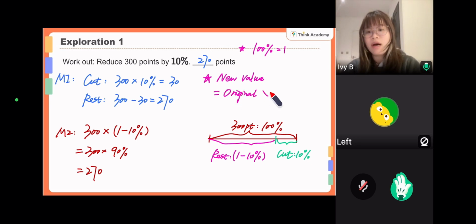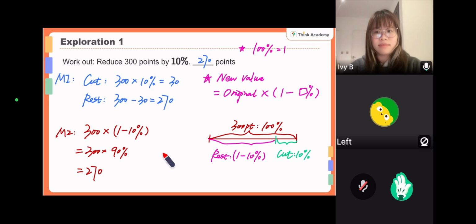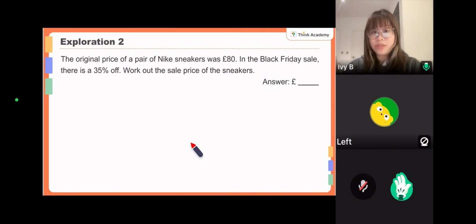The original value times 1 minus the decreased percentage. Okay, 1 minus the decreased percentage, and this will be the percentage for the new value. Are we clear? Okay, so let's try to use this method.